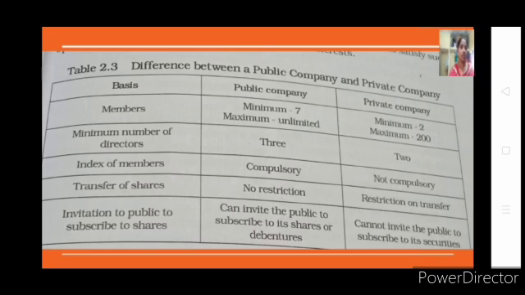Apart from this difference, one more main difference you have to remember. When you write the name, use the words, a particular name for your company. If it is a public company, you can just write, for example, if you take JSW company, just they can write like that. If it is a private limited company, you have to write JSW private limited itself. Limited, private, that word should be mentioned. So use of name makes it different.